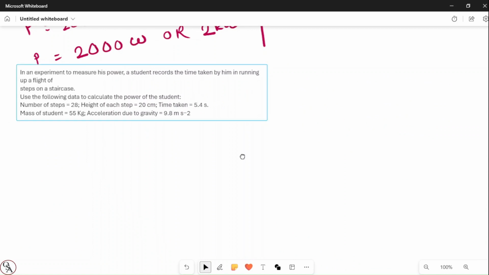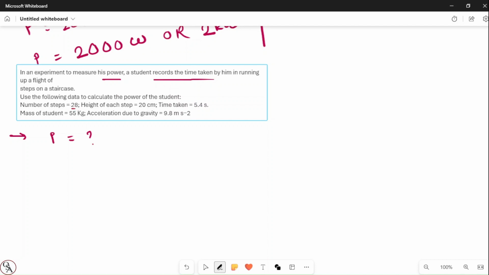In the experiment, to measure his power, the student records the time taken by him running up a flight of steps on a staircase. Use the following data to calculate the power of the student. So we have to calculate the power of the student.